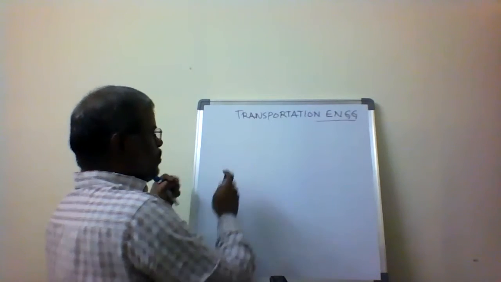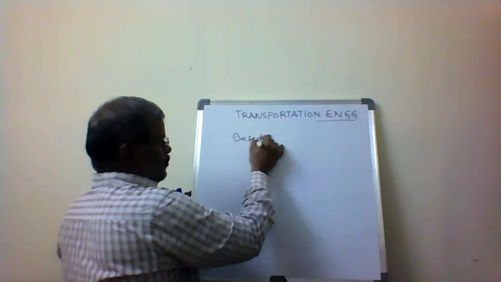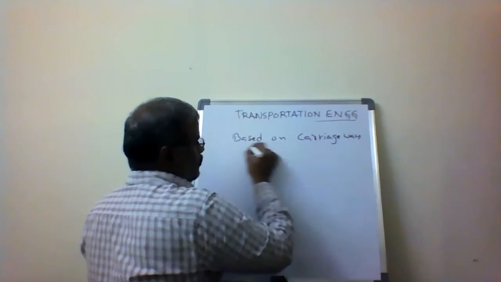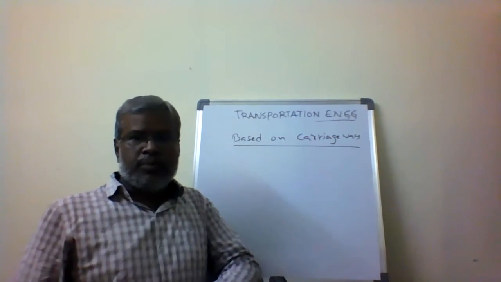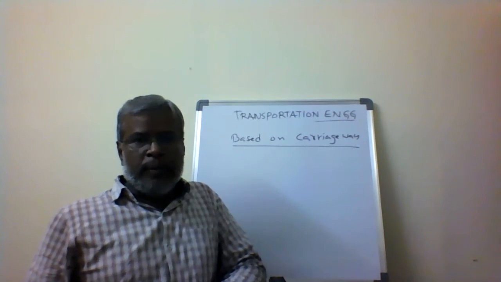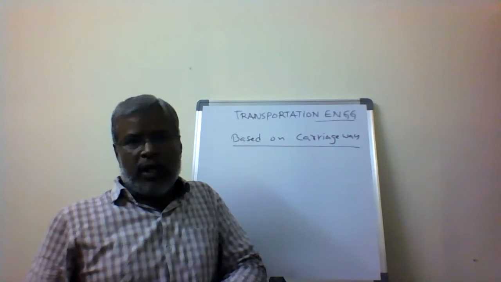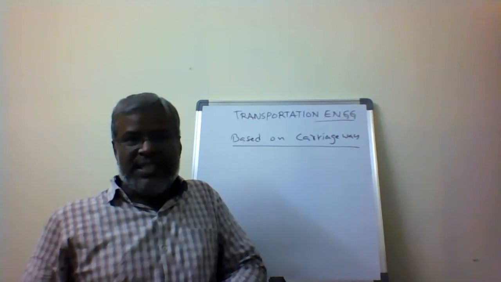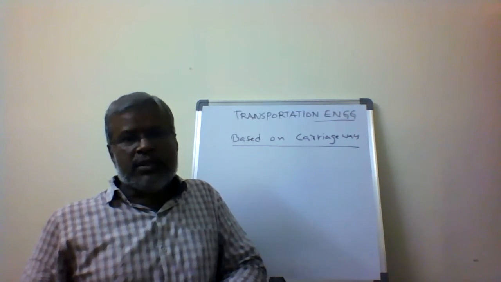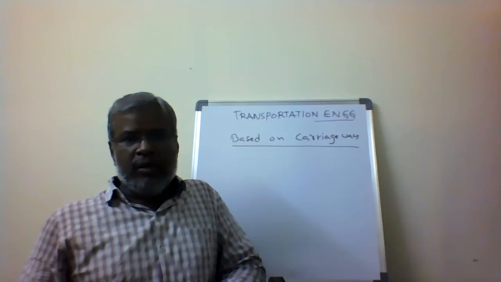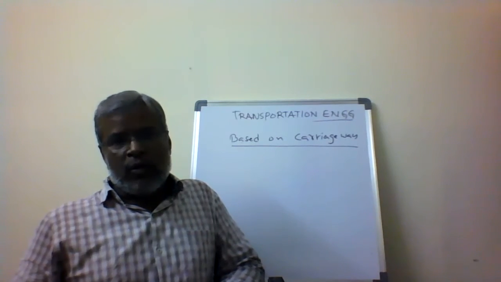Then the classification of the roads based on the carriageway. Carriageway means the width of the road that is necessary for roadway vehicles. The term itself gives the meaning: carriageway carries the roadway vehicles. It means the road, surfaced or unsurfaced, and what width of the road is available. Based on that, the road is classified.